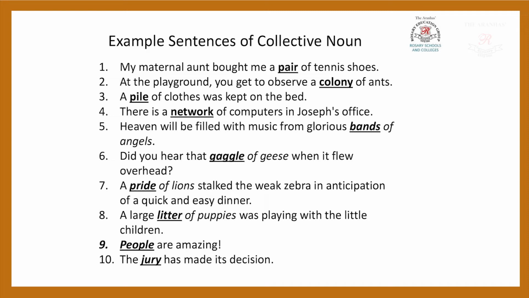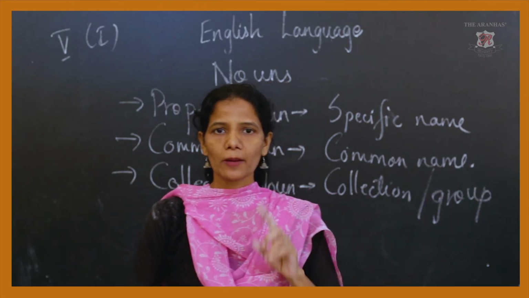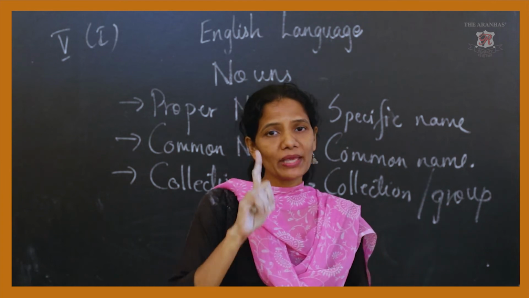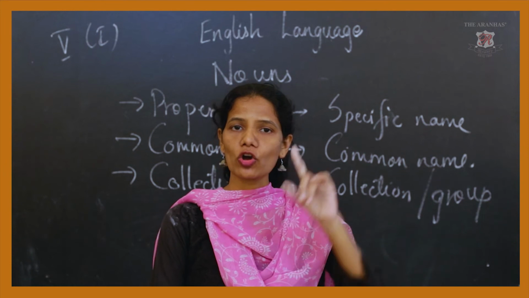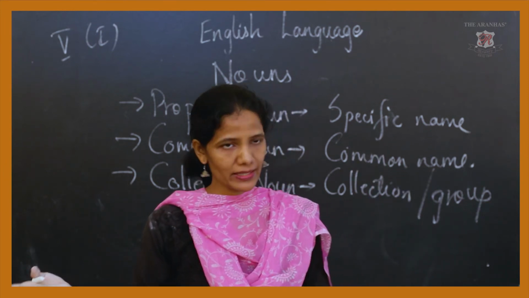A pride of lions stalked the weak zebra in anticipation of a quick and easy dinner. So again here, a group of lions is called a pride. A large litter of puppies, so many puppies together are called a litter of puppies, was playing with the little children. People are amazing. Many students get confused with people and person. Person means one. People means many. So don't get confused with that. Person means always one and people means many.